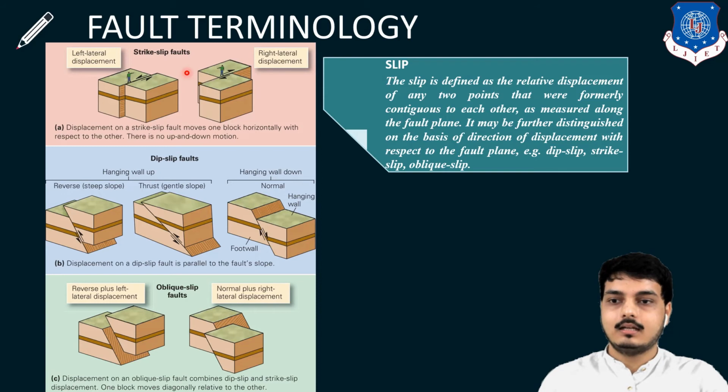So look, there are various types of slip. Strike slip, in which blocks are moving side by side. Dip slip, in which one block is going downward and another block is going upward. And another one is oblique slip, in which it is sliding but in an oblique manner. So it may be further distinguished on the basis of direction: dip slip, strike slip, and oblique slip.